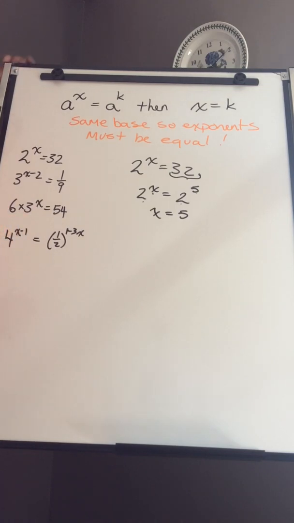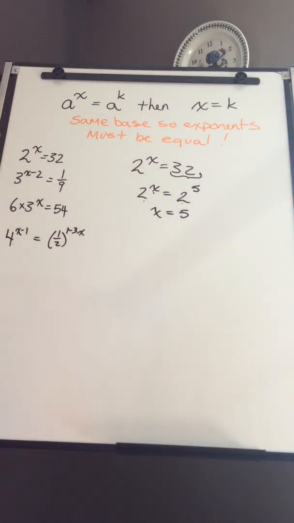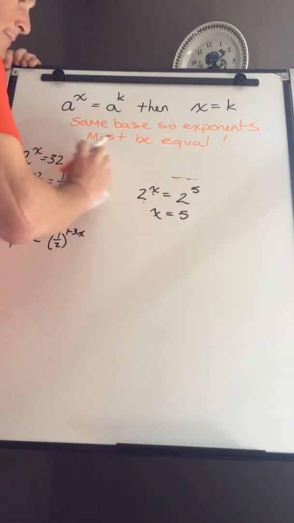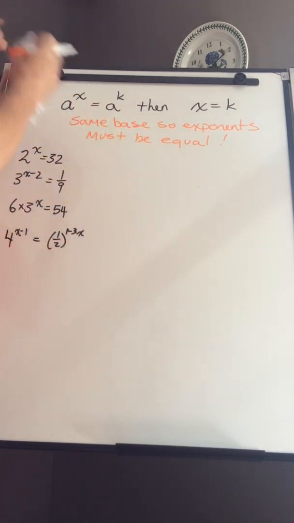And how do you know it's pre-IB? The examples get more difficult. So we get that one down. That hopefully was pretty straightforward.